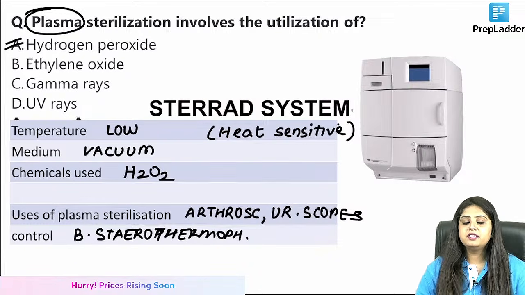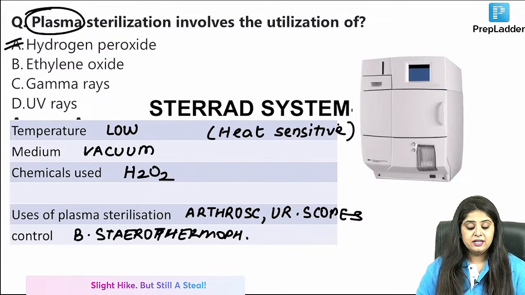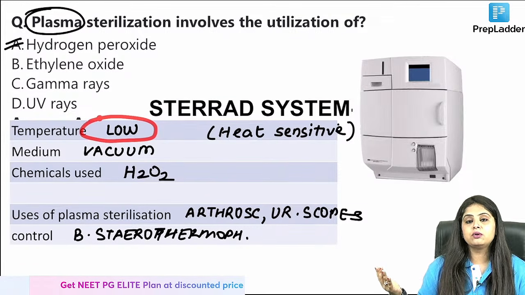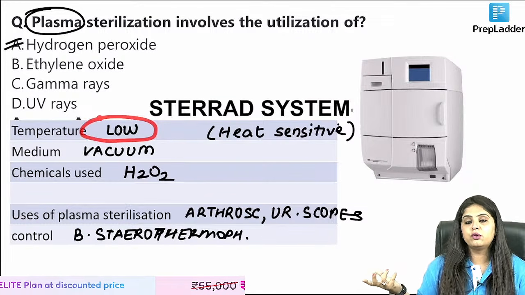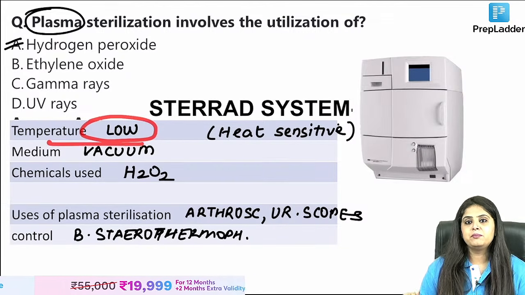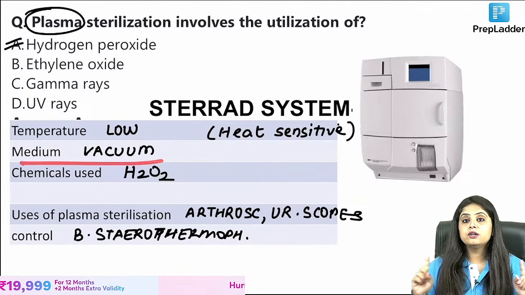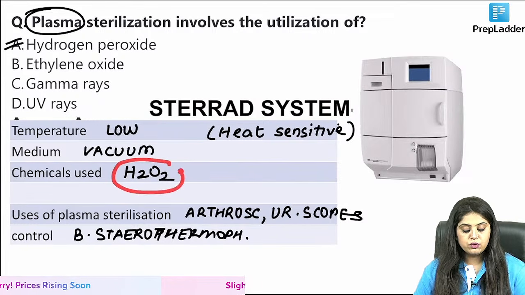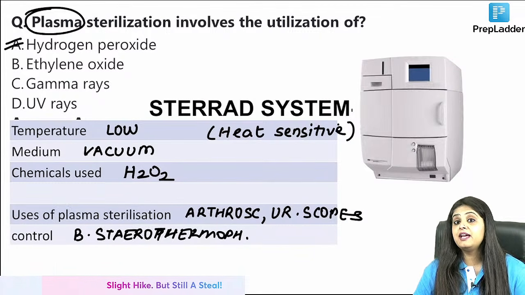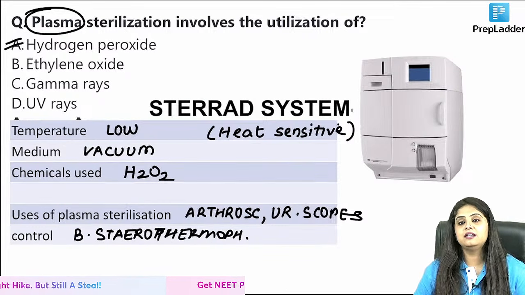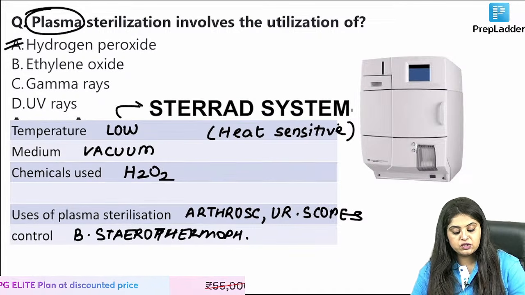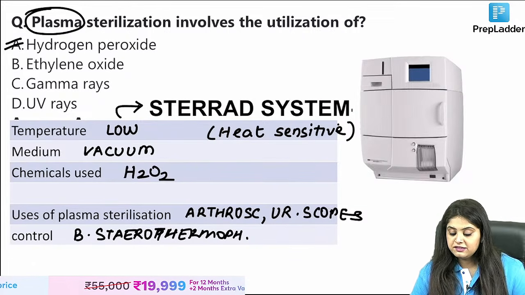You have to be very, very low profile, very, very basic in your approach, and then aim for the highest result, which means it decided, I'm not going to boast a temperature of 121 like an autoclave and a pressure cooker and make those noises of a whistle. I'm going to keep my temperature very, very low. I'm going to work in a closed situation with vacuum around me. I'm going to use H2O2, but then I am now going to kill everything that comes my way, every bacteria, every parasite, every virus. So that means that plasma sterilization is going to be the Sterrad system.